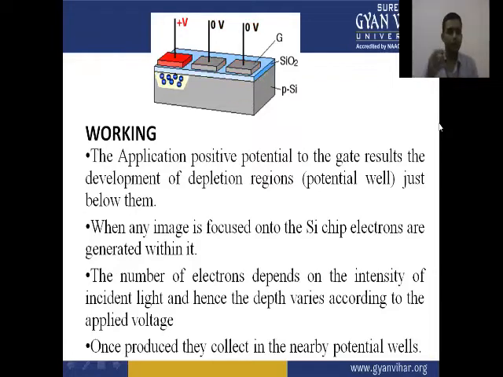When any image is focused onto the silicon chip, electrons are generated within it.